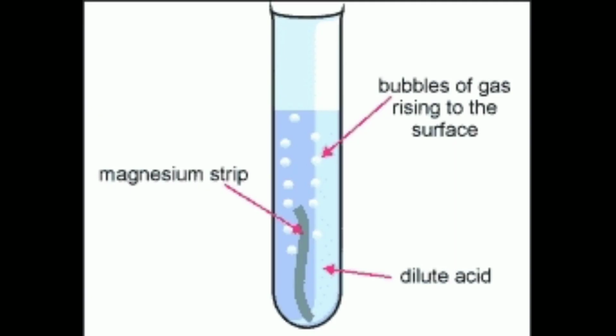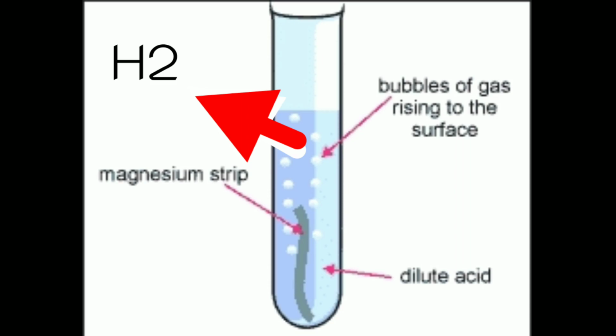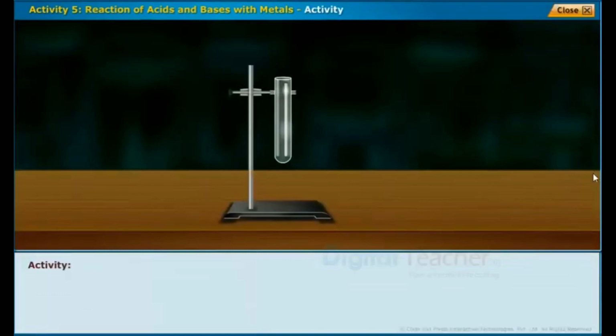Children, what happens when a metal piece is dropped in an acid? Children, look at this picture. If you drop a metal piece in an acid, it reacts with acid and releases hydrogen gas. Let us prove it in this activity.